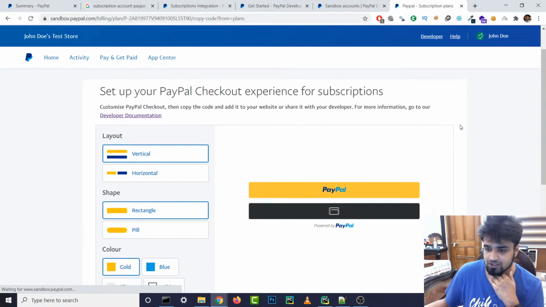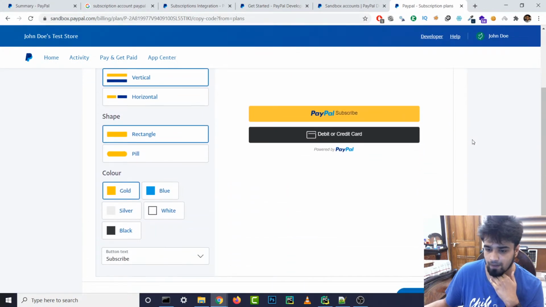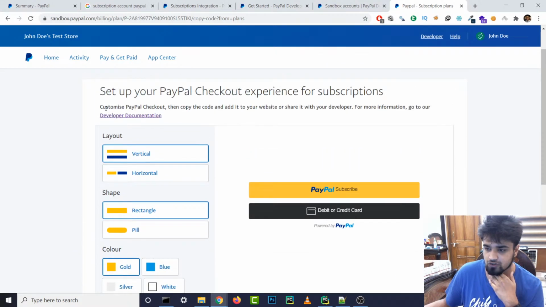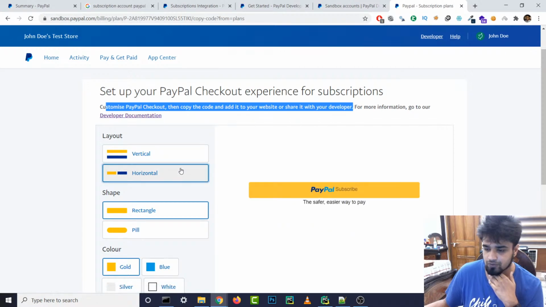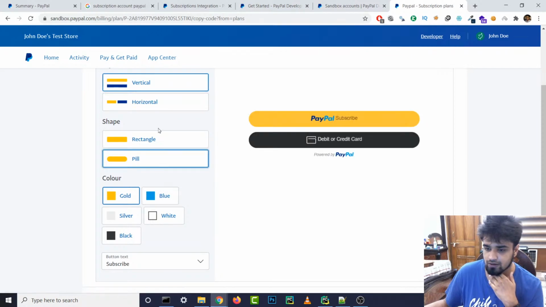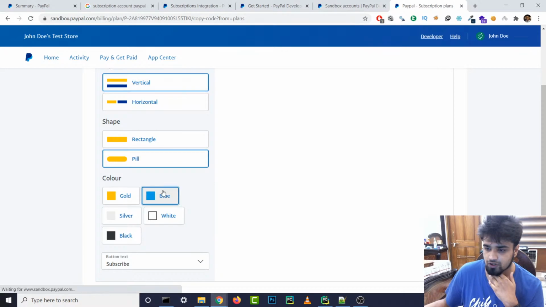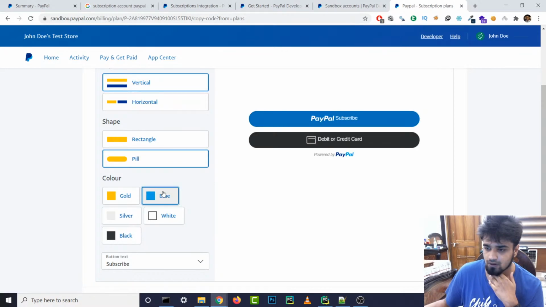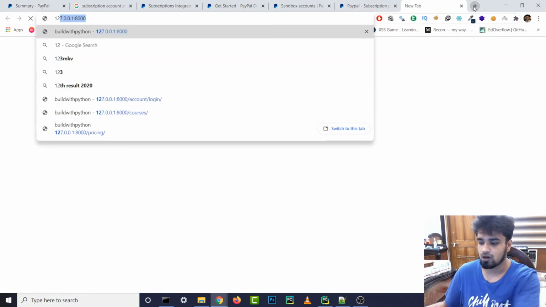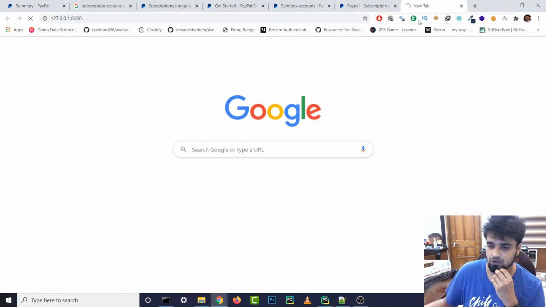Set up your PayPal checkout experience. Oh, this is pretty cool. They are giving us buttons also, I guess. Customize for more information on our website. Let's see what looks good on our website. I guess this looks pretty good. What is this? Nah. Let's see the blue one. Let's see our website, what looks good with it. So I'm just gonna go to our website, and maybe we'll go with the blue one.